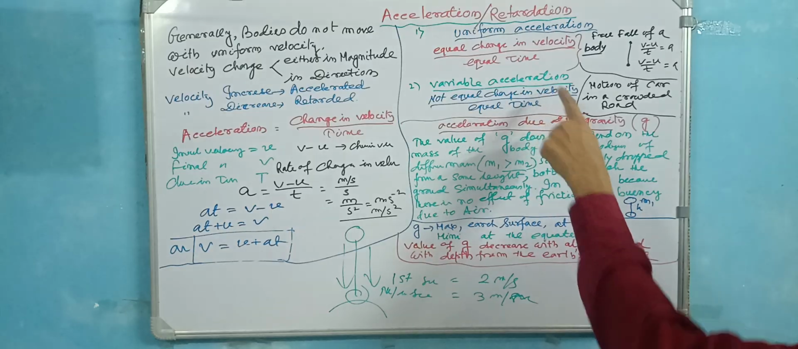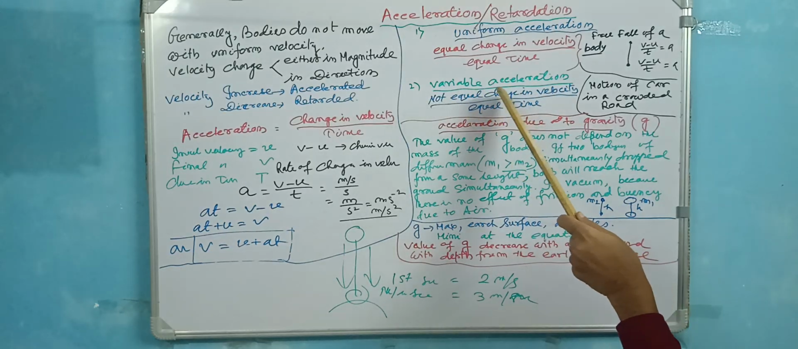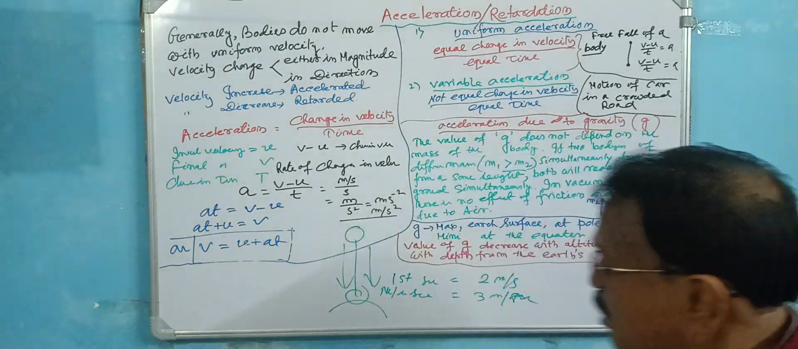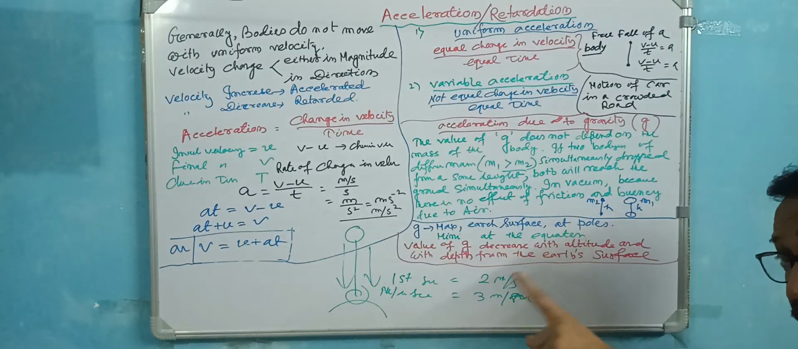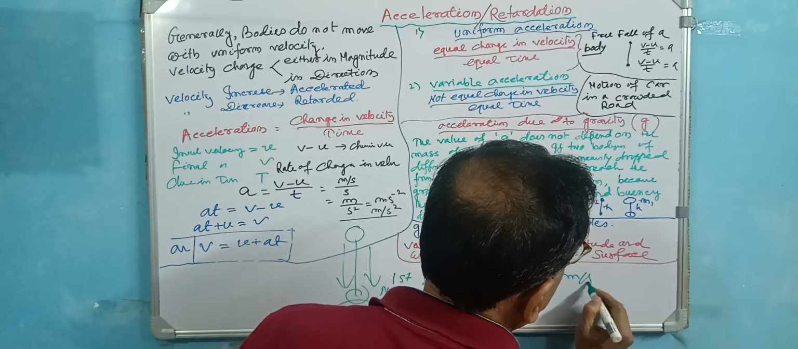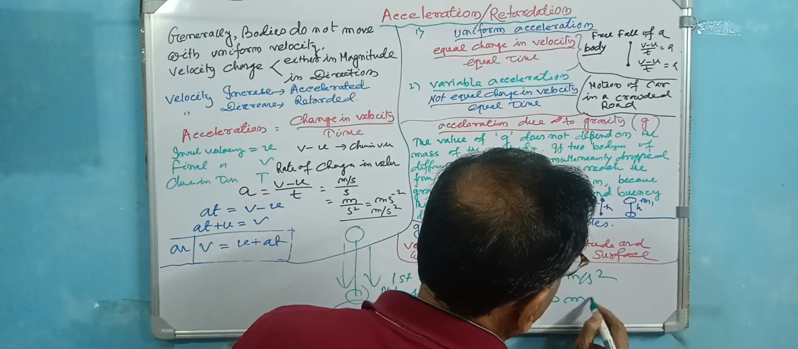That means variable acceleration means not equal change in velocity. Here is 2 meter per second, the change in velocity. Here is 3 meter per second, the change in velocity. Equal time means in 1 second. So this is actually called variable acceleration. Here the acceleration is 2 meter per second square. Here the acceleration is 2 meter per second square. Here the acceleration is 3 meter per second square.